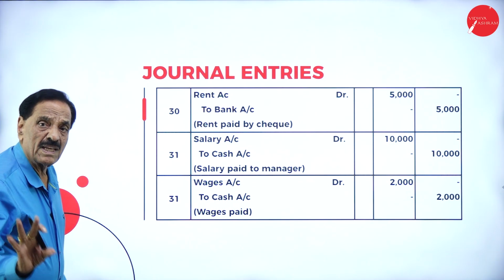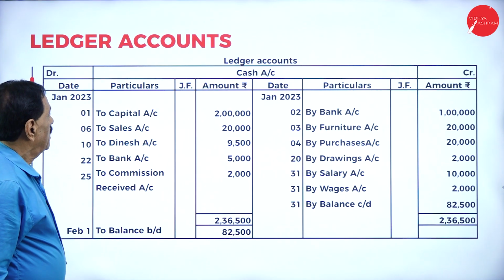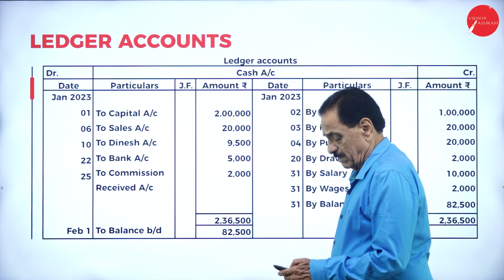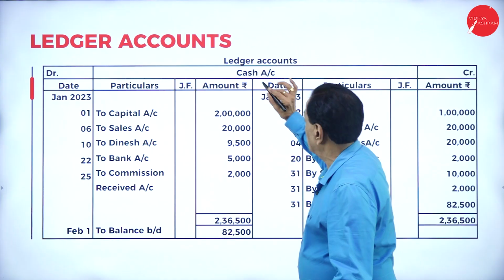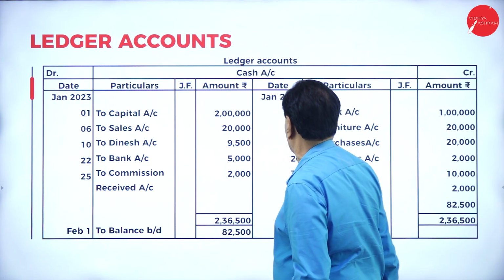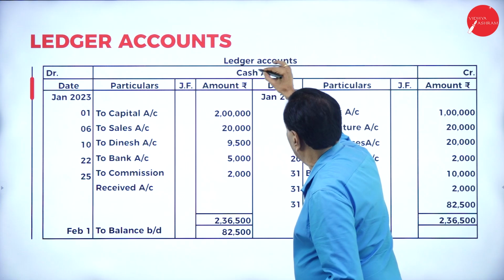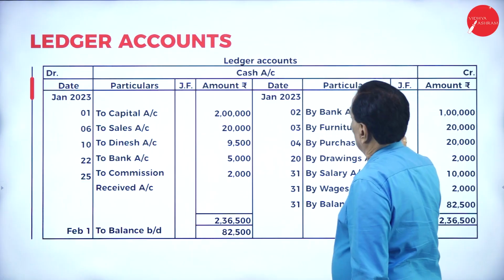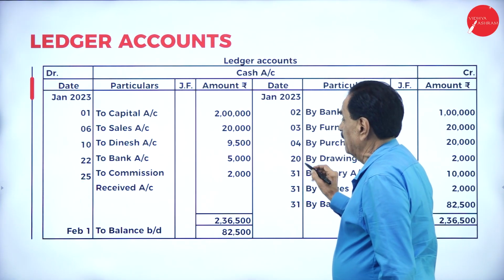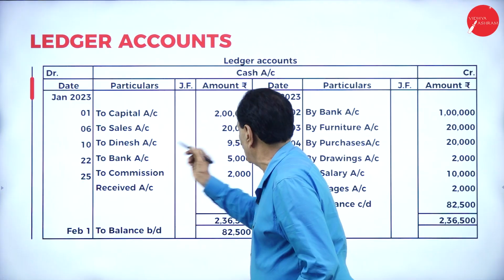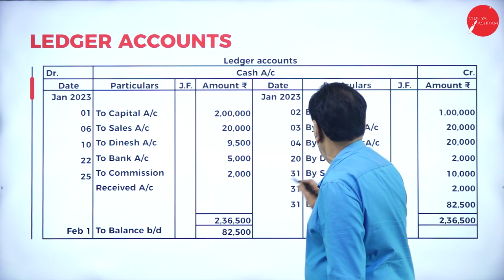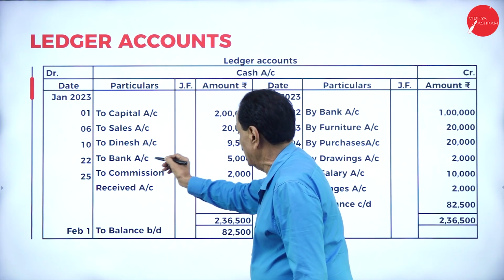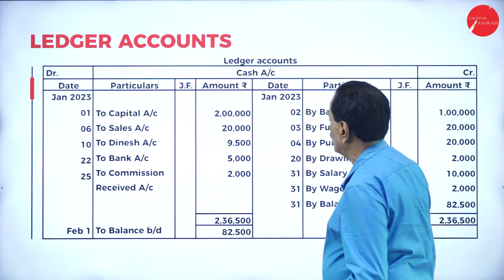Now we'll go with the ledger. Ledger accounts, starting with cash. Wherever cash is there, you have to look. Go to the first entry: cash account debit to capital account. Then bank account debit to cash account, cash account debit to sales account, furniture account debit to cash account. Then cash account debit to Dinesh account. Then drawings account debit to cash account. Then cash account debit to bank account. So wherever the cash is, you have to see that.